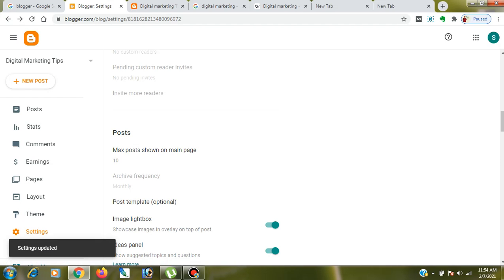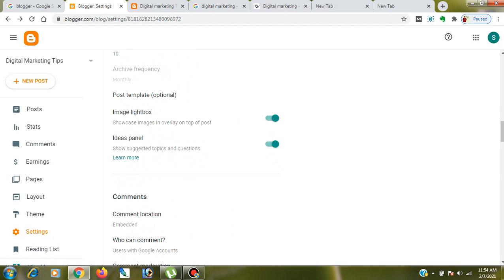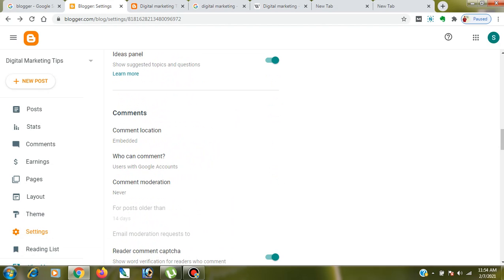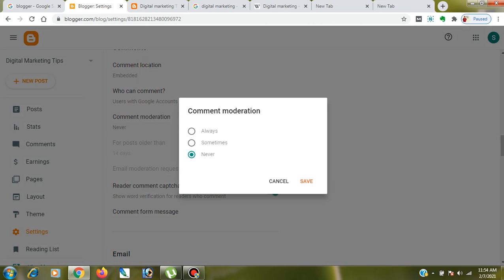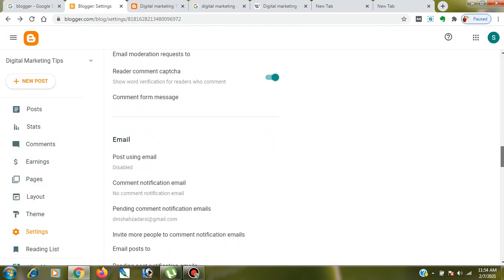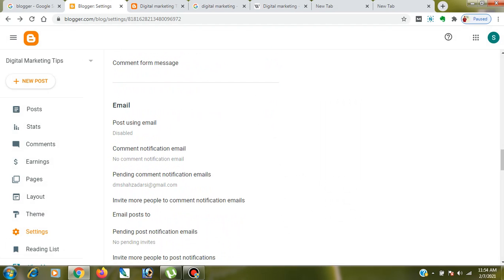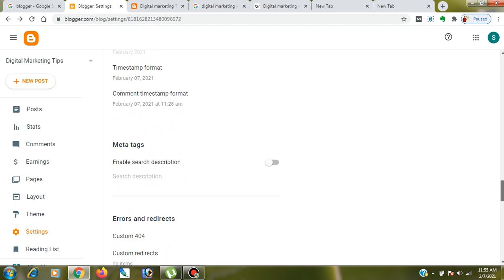I hope this is clear. Post template optional. Image lightbox, I can use it or not use it as I want. Comment, I can embed the comment location. Comment moderation, never. If I want to moderate comments, then I will hit always and save that. Once I approve a comment, then only it will be shown. Email, you can use this as well. Formatting, time zone, you can customize it.